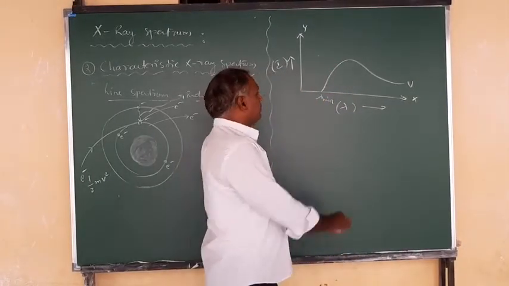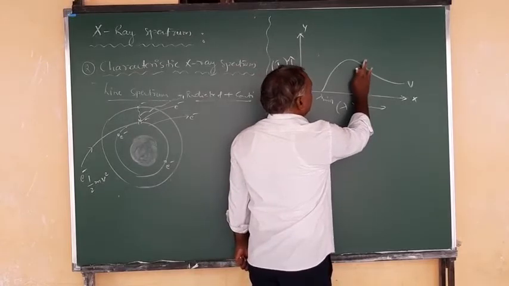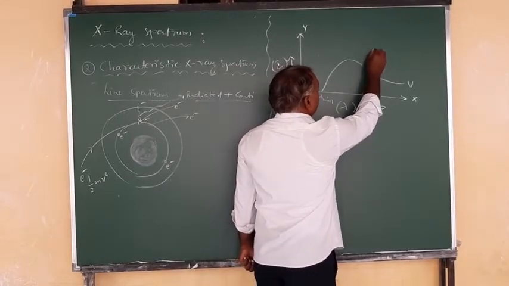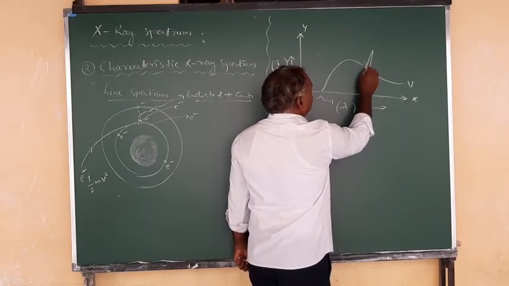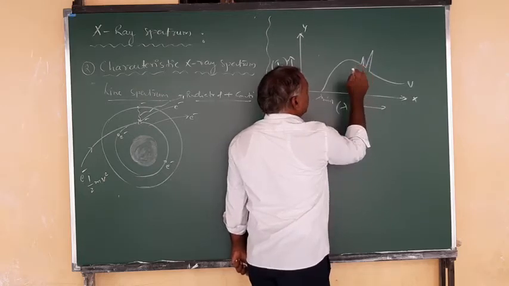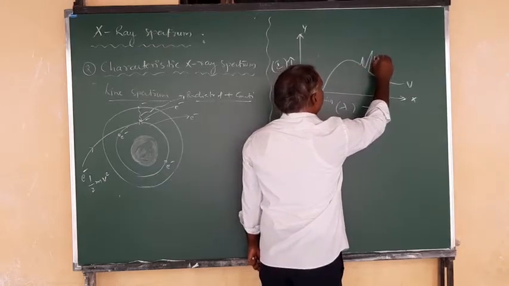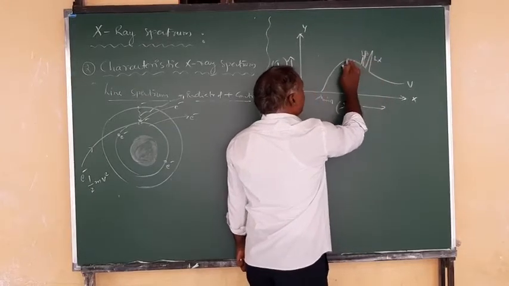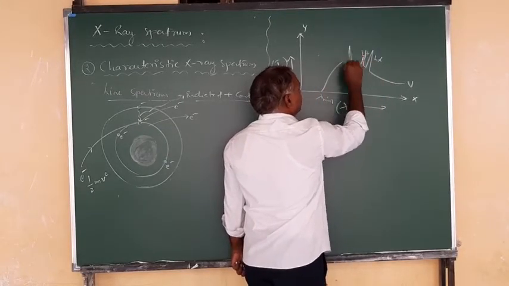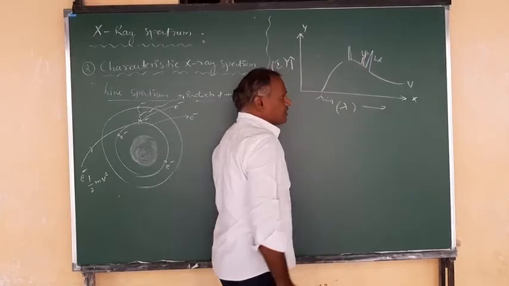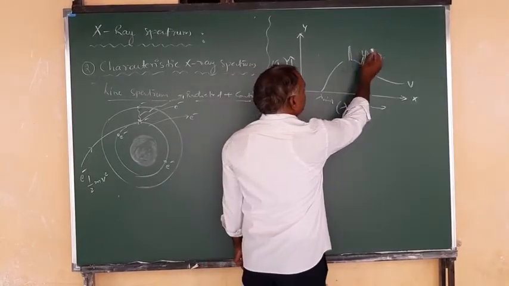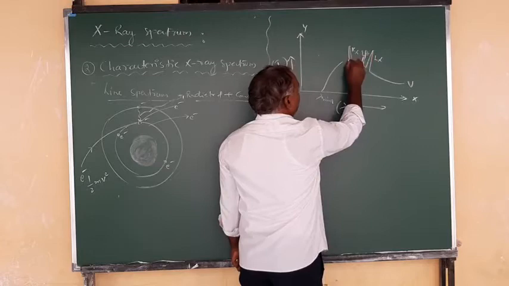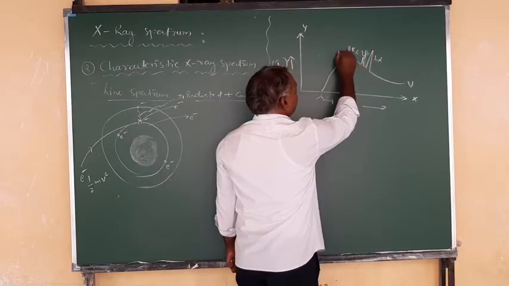Now at particular wavelengths there are certain peaks observed because of the line spectrum. This is L alpha or L beta, and with respect to another transition you can observe K alpha and K beta.